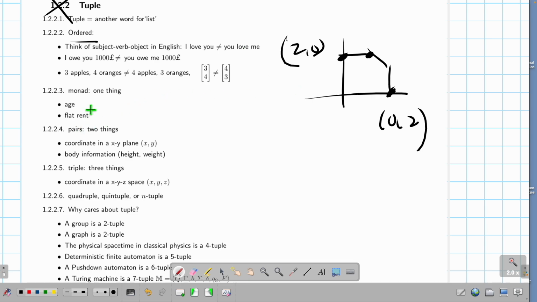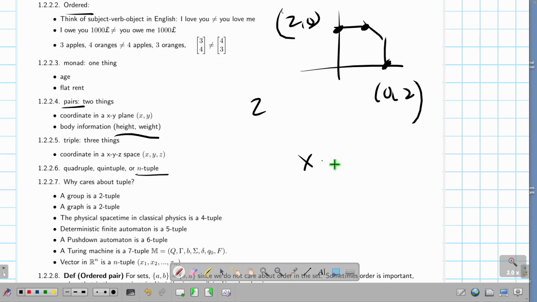But if I only have one thing, order doesn't matter. But if I have 2 things or 3 things or 4 things, they matter. And then we just basically call this thing an n-tuple. So if we have 2 things, we call it a 2-tuple, or people just call it an ordered pair. If you have, let's say, a function with 2 inputs, and you swap the x and y, suddenly the output becomes very different. So the order is important.